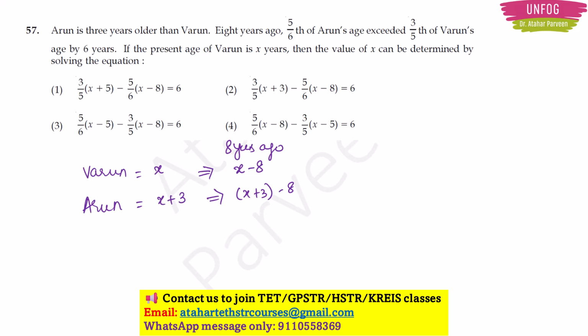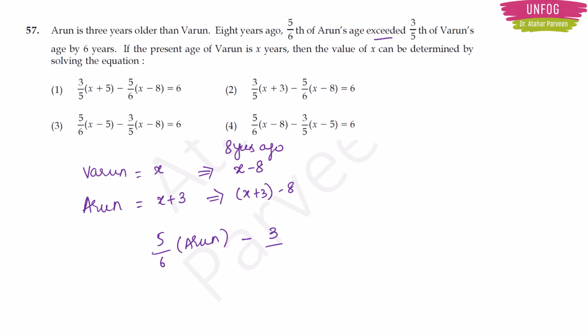What was the situation 8 years ago? 5/6 of Arun's age exceeded, and exceeded means you have to do minus. It was more. Okay, so you have to do minus. Remember, exceeded means you have to do minus. Exceeded 3/5 of Varun's age. How much were they exceeding? By 6 years. 5/6 of Arun's age exceeded 3/5 of Varun's age by 6 years. Okay.